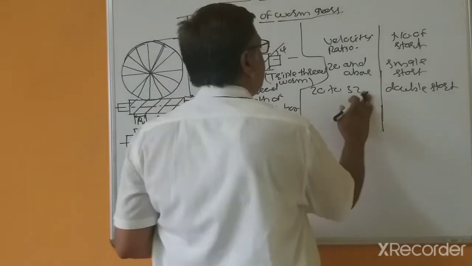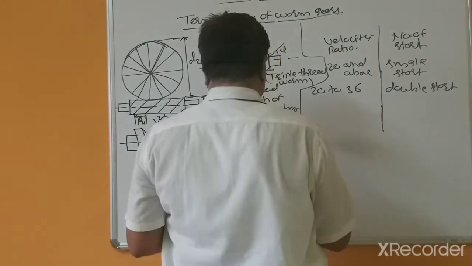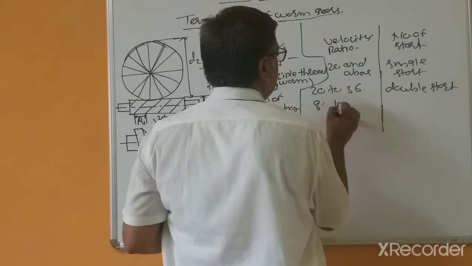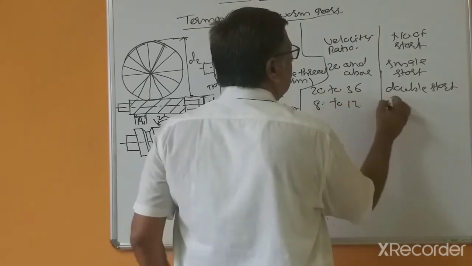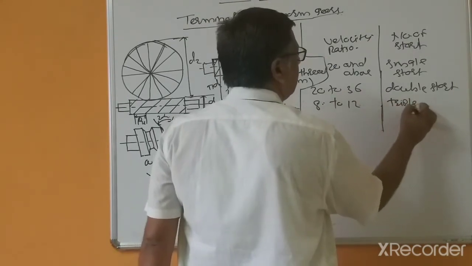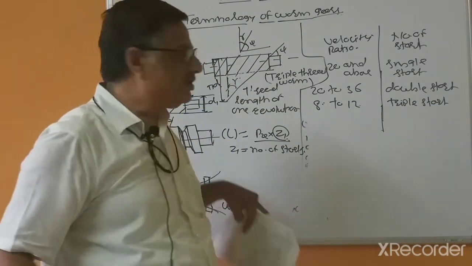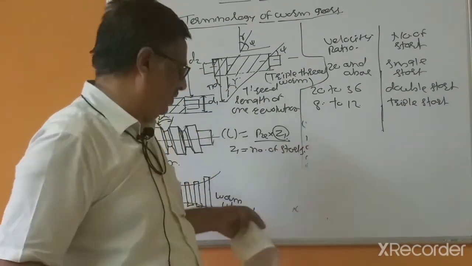Or this is 36. 8 to 12, triple start. This is the triple starts. So for this, gear ratio is 8 to 12.